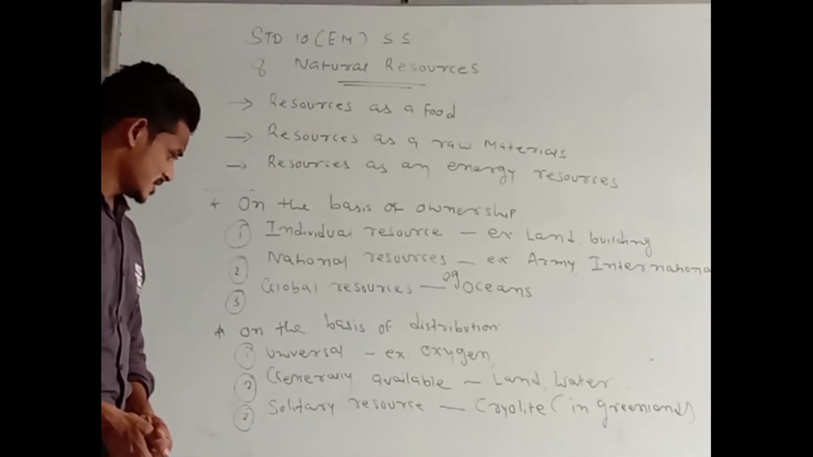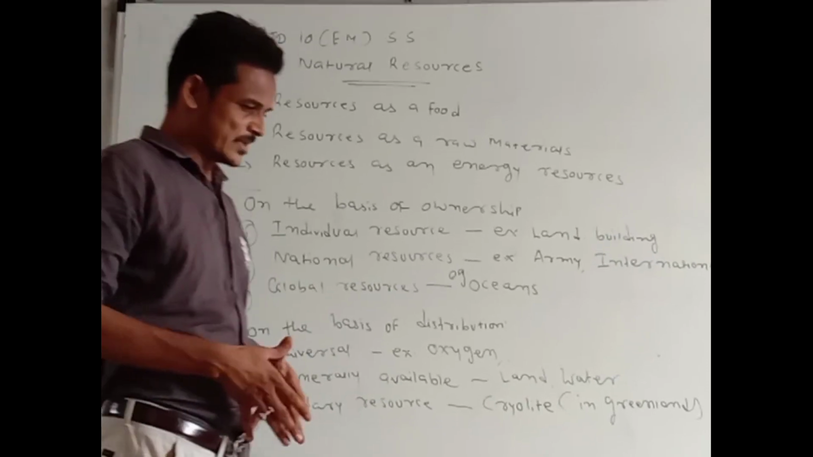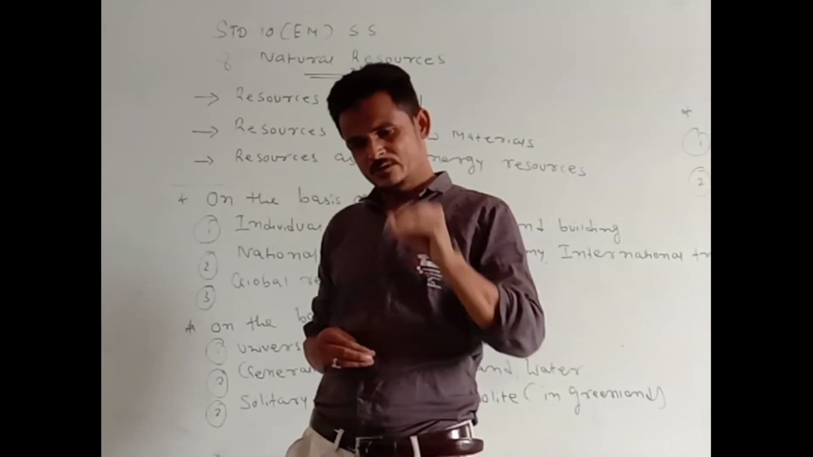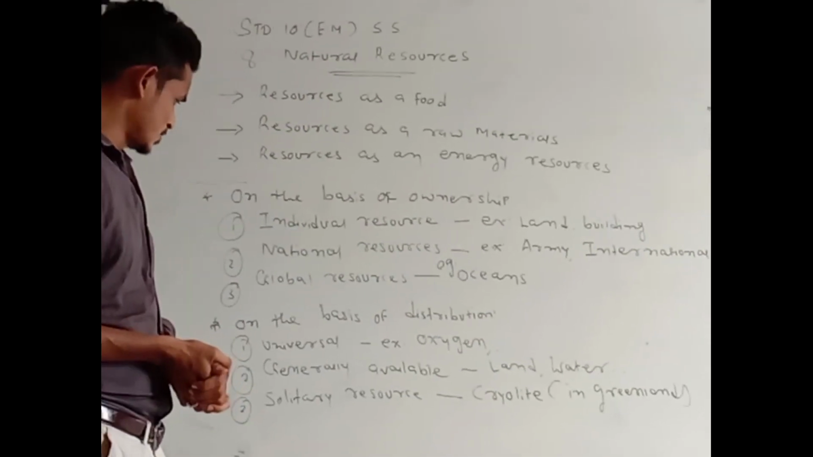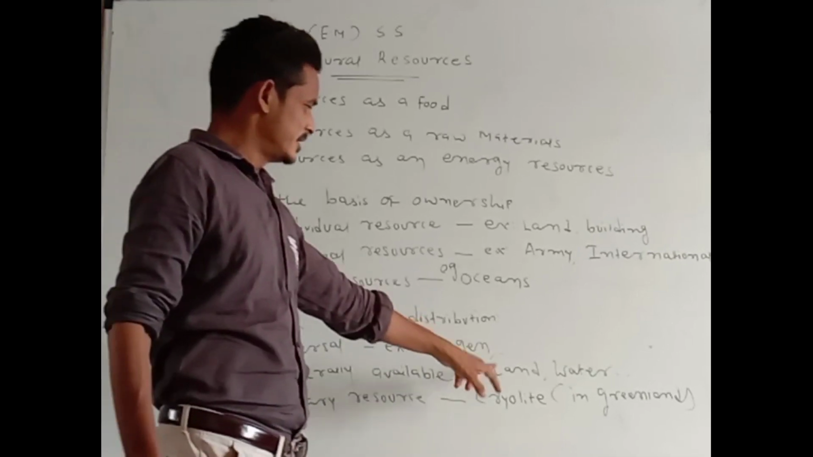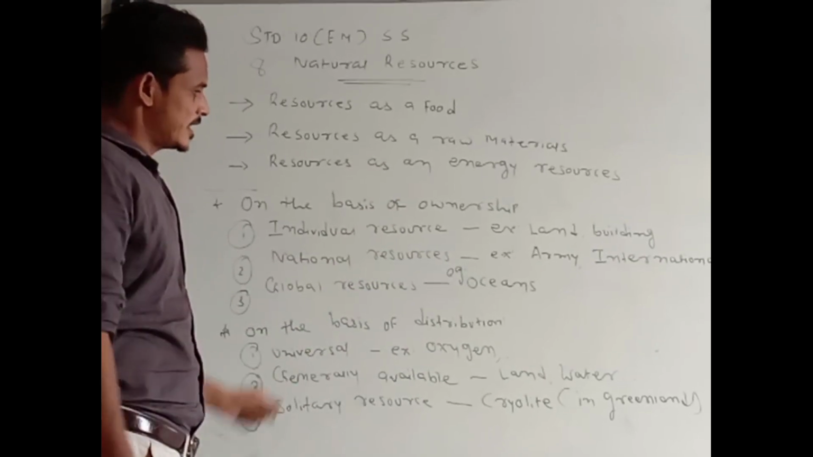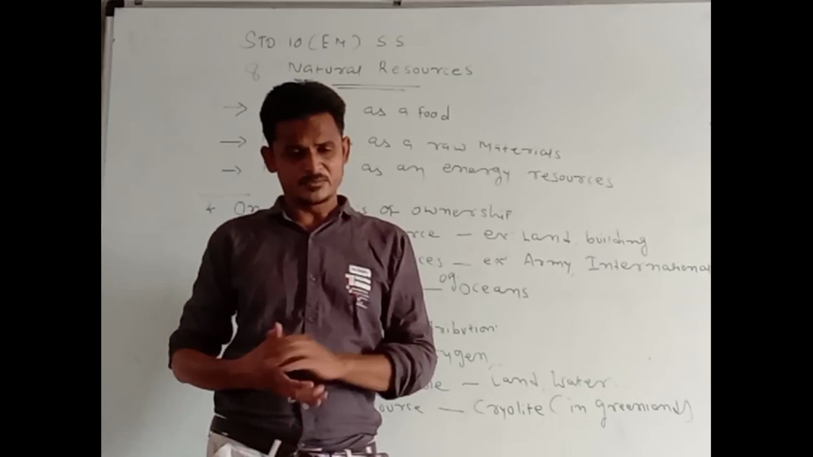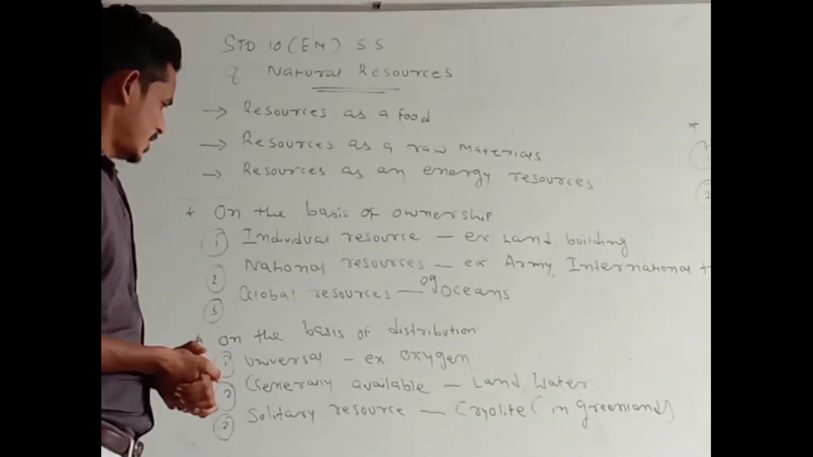The next resource, generally available resource. Most probably most countries have availability of this resource. So this resource is known as a generally available resource. For example, land and water. Land and water are available in most parts of the world, and most of the nations have the availability of this resource.